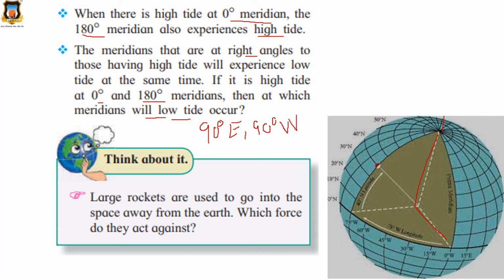Understood? Okay. So the meridians that are at right angles to those having high tide will experience low tide. So 0 degree and opposite 180 degree will experience high tide. But which meridians will experience low tide? 90 degree east and 90 degree west, which are at the right angle. The meridian which is at the right angle to that meridian will experience the low tide. Understood now? Clear, class? I hope you all are getting it.